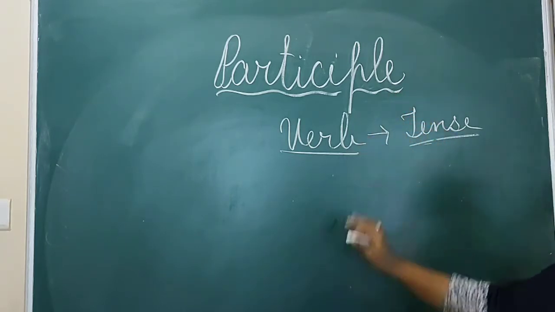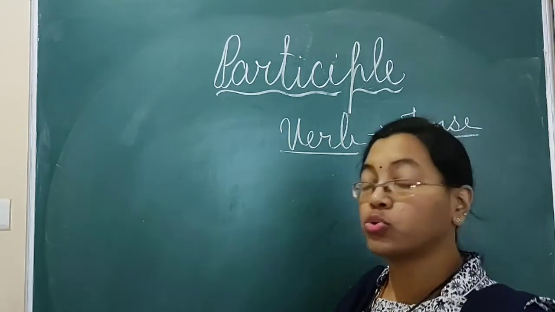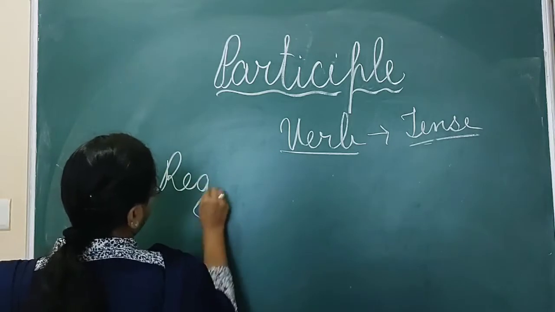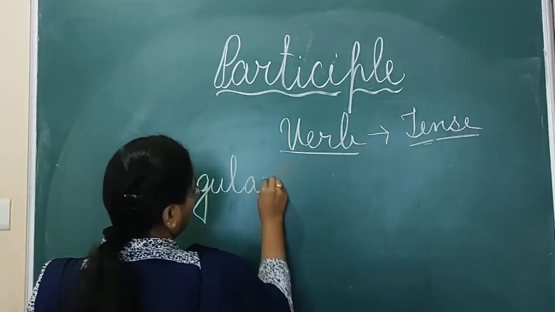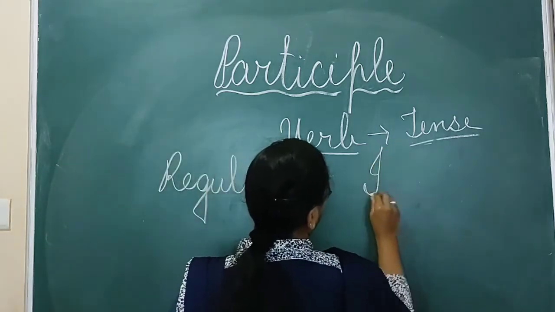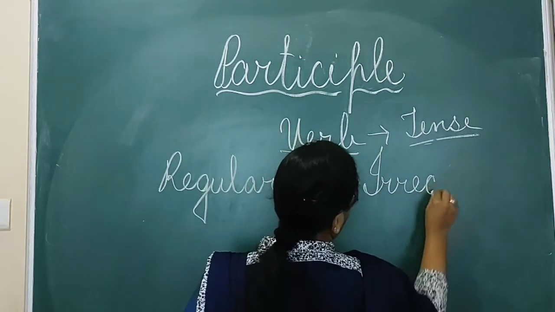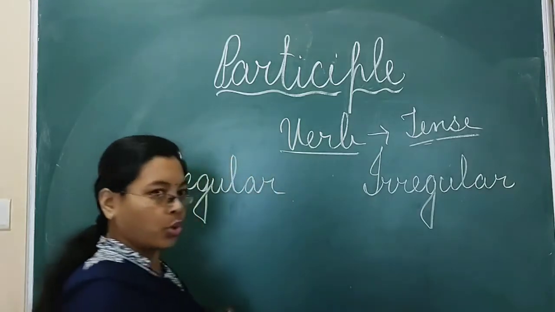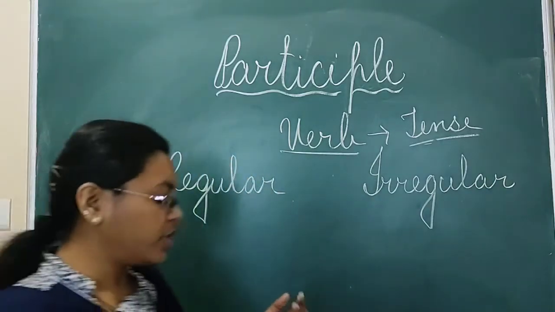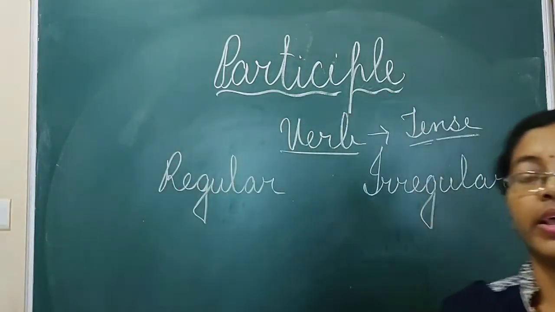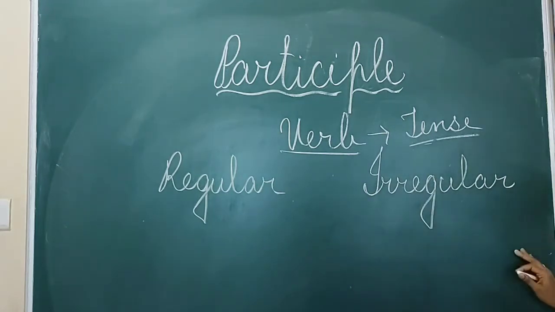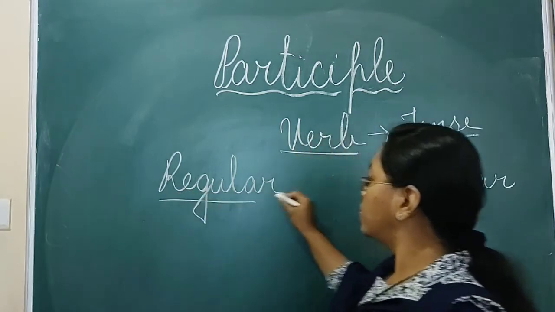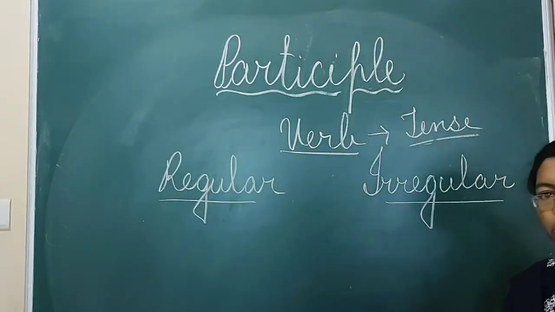So in verb, here we are going to read about two types of verb, that is regular verb and irregular verbs. We are having two different types of verbs. They are regular verb and irregular verbs. So first of all, we will go for verbs, regular or irregular.